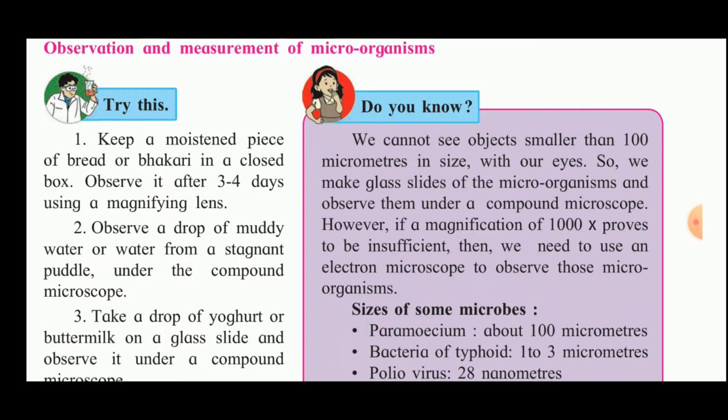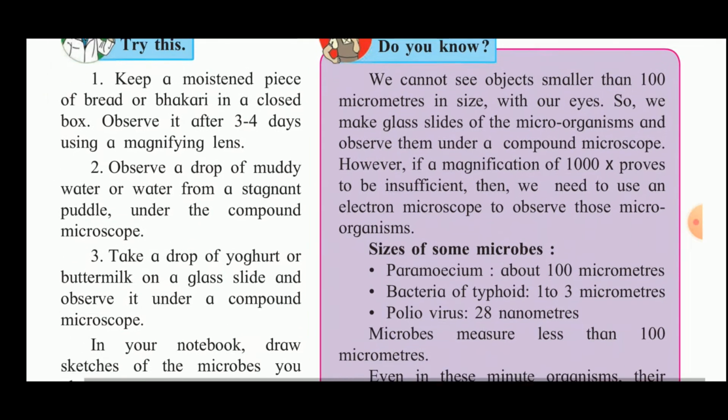However, if a magnification of 1000 times, what does 1000 times mean? Magnification of 1000 times means the size of the image will be 1000 times bigger than that of the object. If this proves to be insufficient, then we need to use an electron microscope to observe those microorganisms.